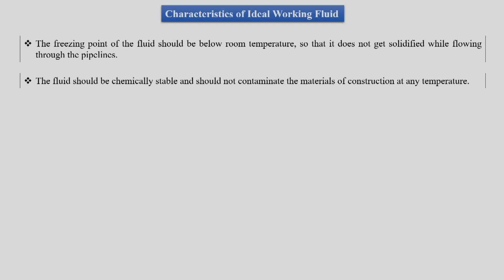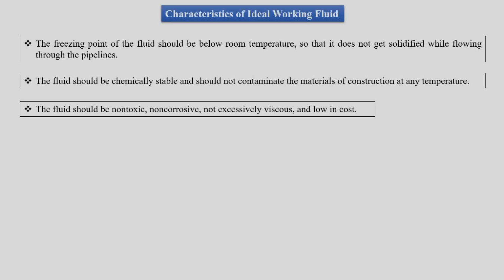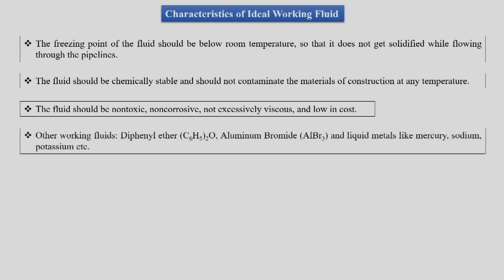It should also be non-toxic, non-corrosive, have comparatively low viscosity, and be of low cost. This would help us in maintenance, and also in lowering the cost of working. So these are the ideal characteristics of a working medium for the Rankine cycle.